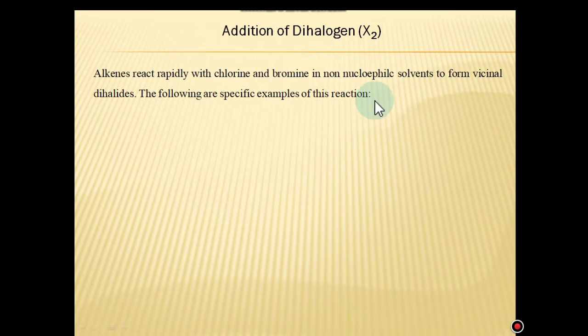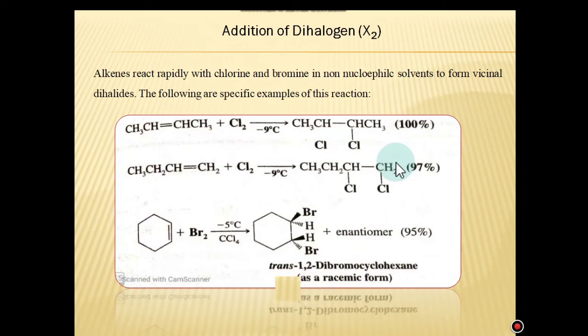Now the next kind of reaction is addition of dihalogen. Halogen is represented by X2. Alkenes react rapidly with chlorine and bromine in non-nucleophilic solvents to form vicinal dihalides. The following are specific examples of this reaction. For example, this is butene reacting with chlorine and formation of 2,3-dichlorobutane. This is but-1-ene reacting with chlorine and the formation of 1,2-dichlorobutane. These are all called vicinal dihalides because the halogen atoms are adjacent to each other.